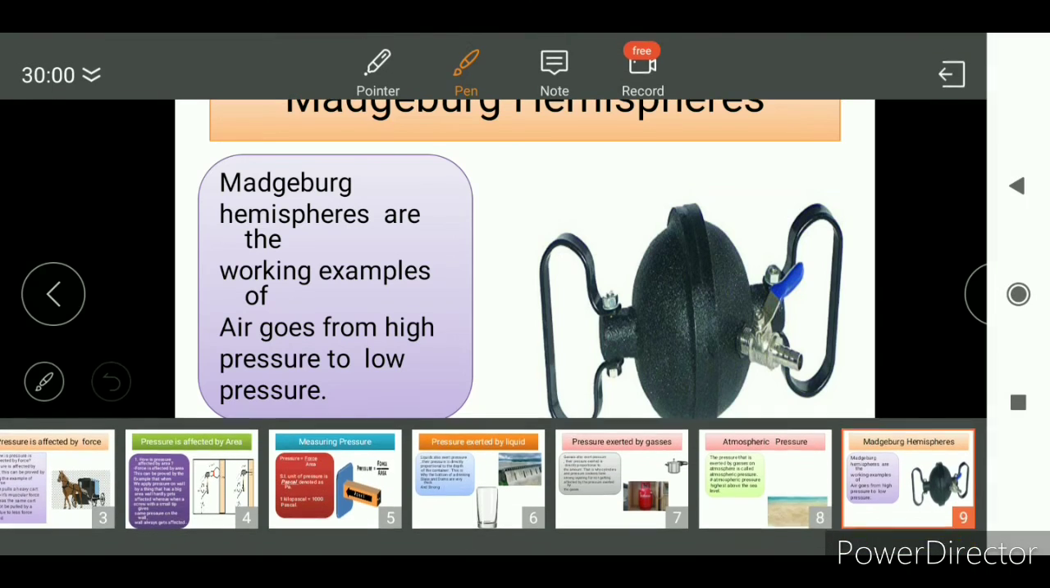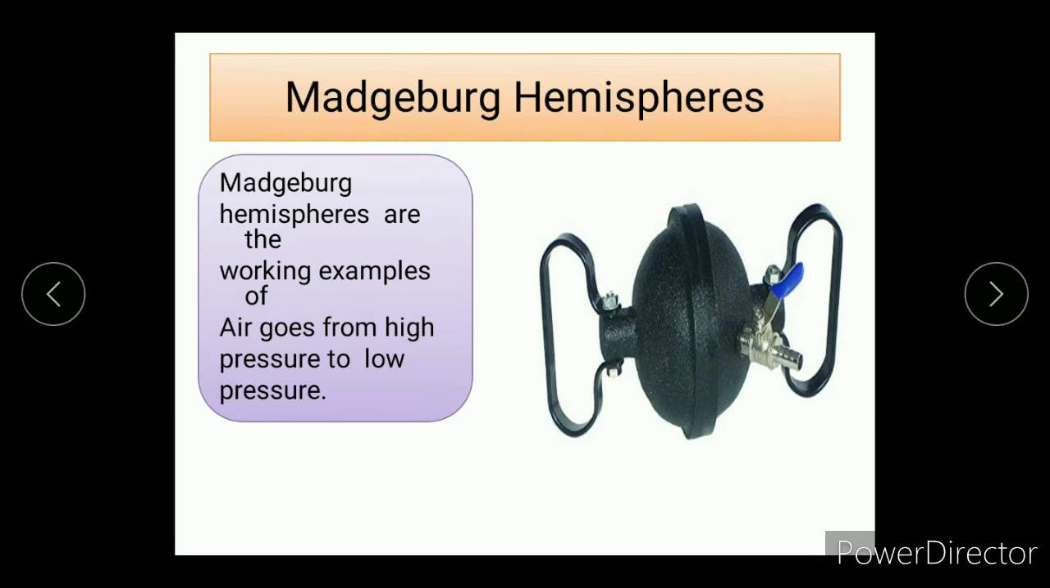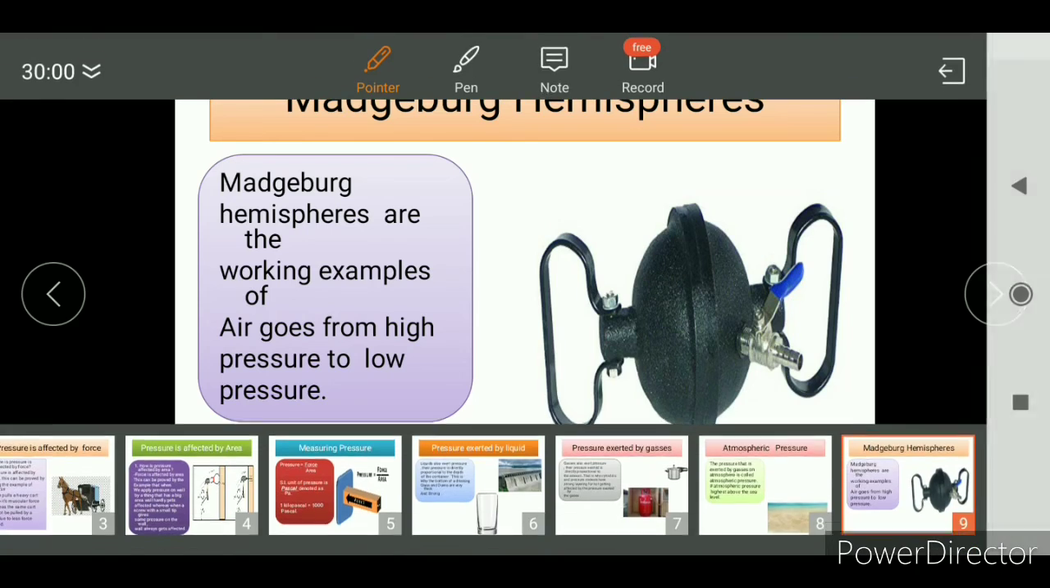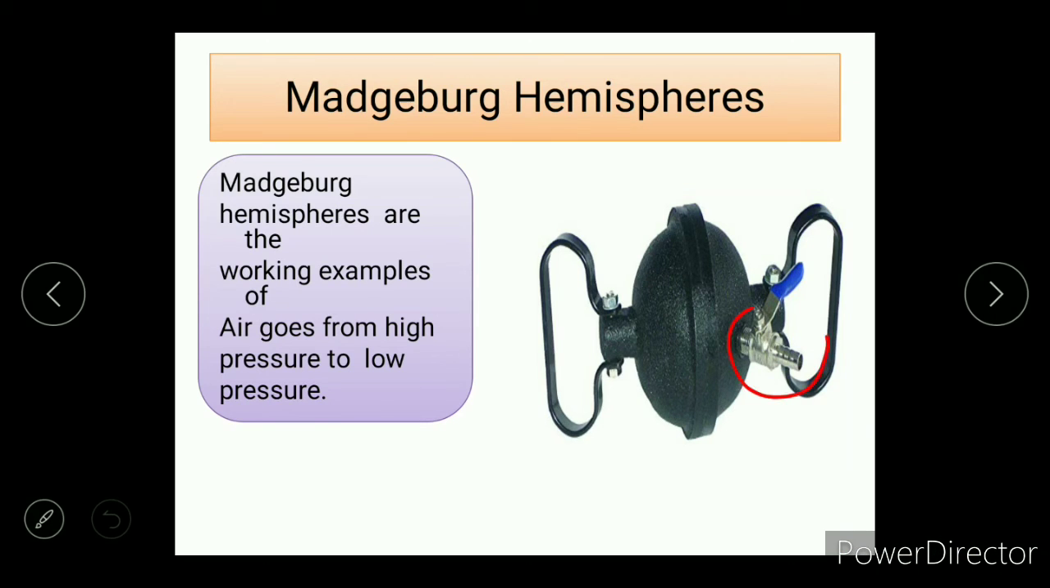This is also a very troubling topic, so let us see this. Magdeburg hemispheres are the working example of air going from high pressure to low pressure. So many people wouldn't have understood Magdeburg hemispheres yet, so I will make you understand. See, this is the hole in the Magdeburg hemisphere. Here a pipe is attached, and through that pipe a vacuum is attached. The vacuum sucks all the air inside the Magdeburg hemispheres.